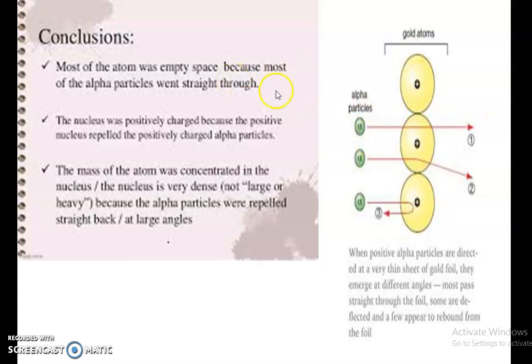Straight line indicates the empty space, less deflection indicates the positive charge, and 180 degree deflection indicates most of the atom's mass is concentrated at the center. Here we can see there is no mass concentrated. We know that electrons have almost no mass; yesterday we studied about that. So this complete deflection shows the most mass is concentrated at the center. Okay, and this was the Rutherford gold foil experiment.